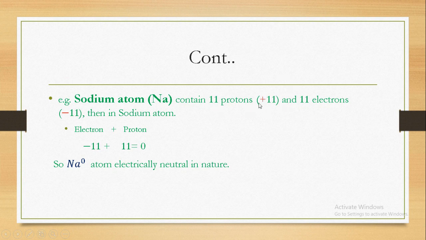So there are 11 protons with positive charge and 11 electrons with negative charge. Then in the sodium atom, electron plus proton, negative 11 plus 11 is equal to 0. They cancel each other. Negative 11 and positive 11 cancel each other. So the sodium atom becomes neutral, electrically neutral in nature.